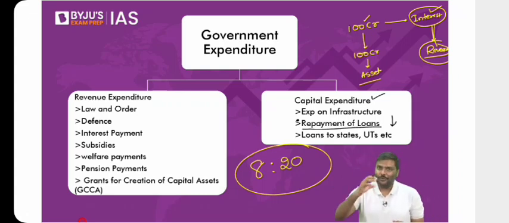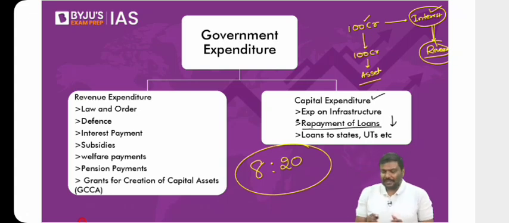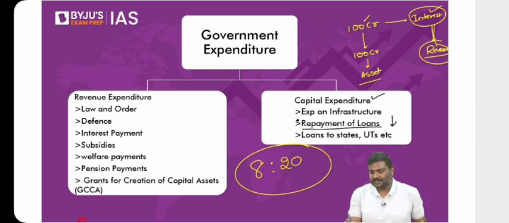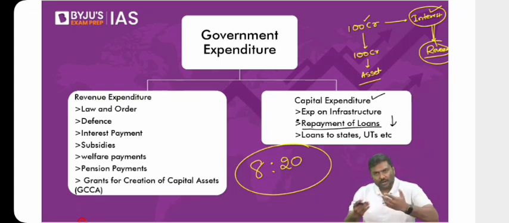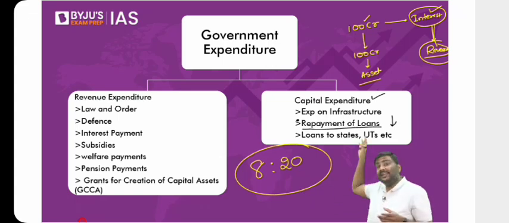Now focus on this point. Understand it, and once you understand it, it becomes easy. Let's say you've borrowed 50 rupees this year. I'll give you 2 examples. Follow this carefully. Example 1: you have borrowed 50 rupees. Out of 50 rupees, you're using 40 rupees to pay interest, and you're using 10 rupees to spend in the current year. So 10 rupees is because of expenditures for this year, and 40 rupees is to pay interest on the previous years' loans.